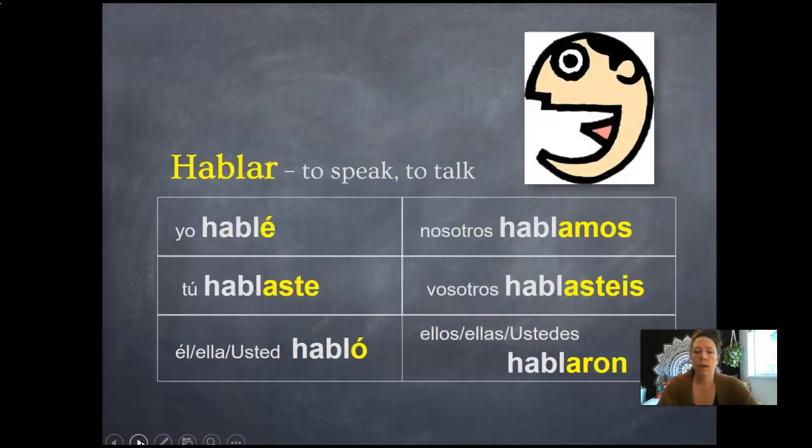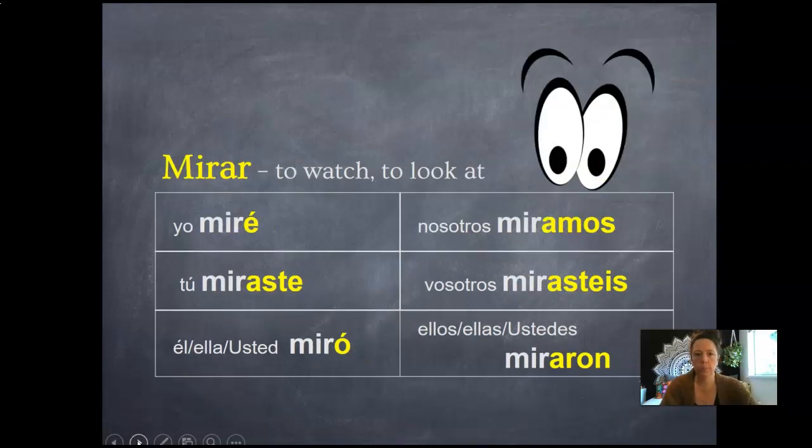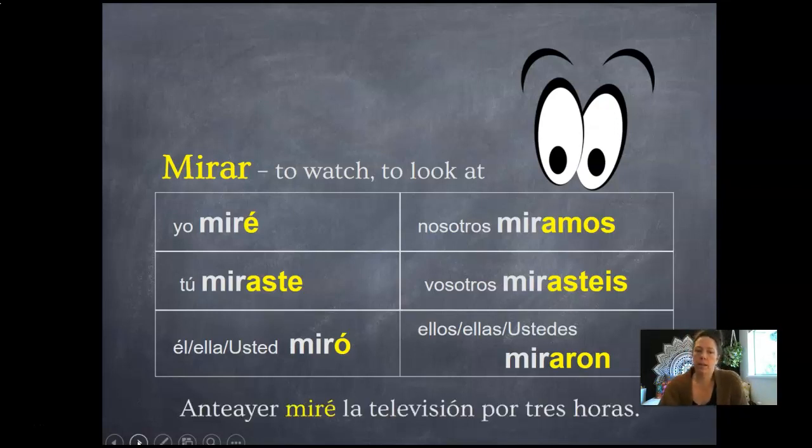So for our verb hablar, then we have yo hablé, tú hablaste, él habló, nosotros hablamos, vosotros hablasteis, ustedes hablaron. Ayer hablé con mis amigos por teléfono. Mirar, yo miré, tú miraste, él miró, nosotros miramos, vosotros mirasteis, y ellas miraron. An example sentence, anteayer, day before yesterday, miré la televisión por 3 horas.